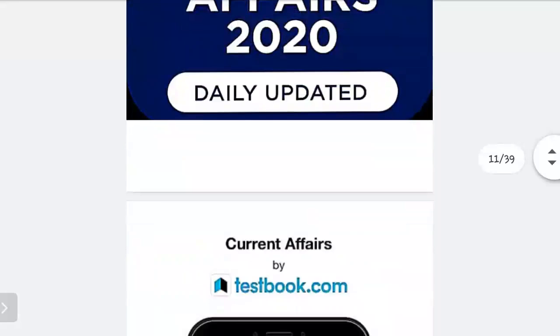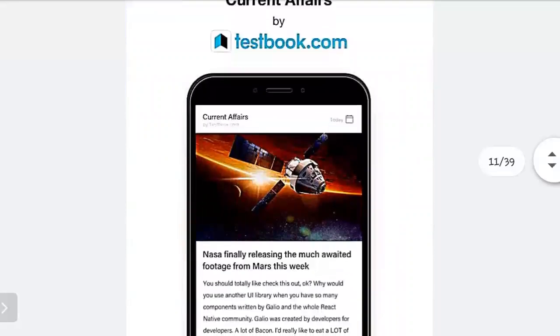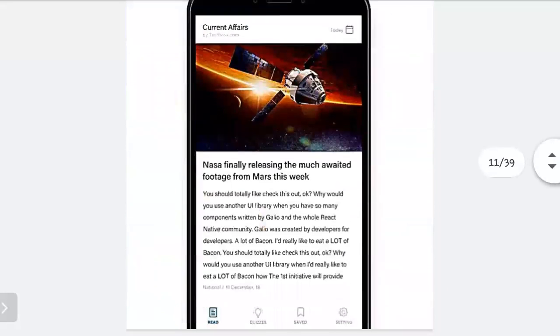So now, what is in that app? The Current Affairs app is by testbook.com, as you can see over here.